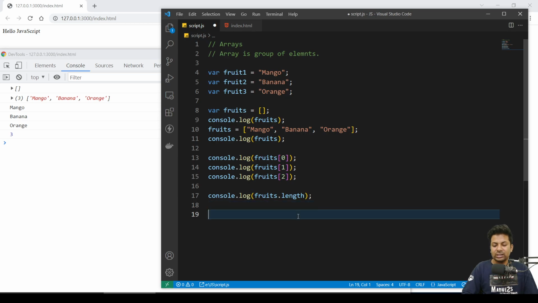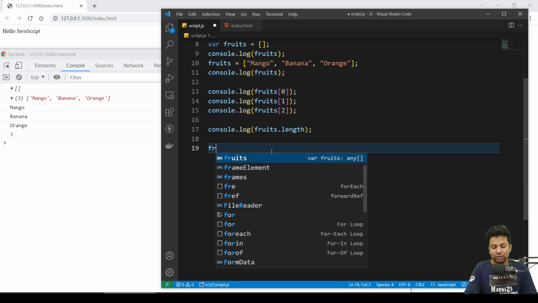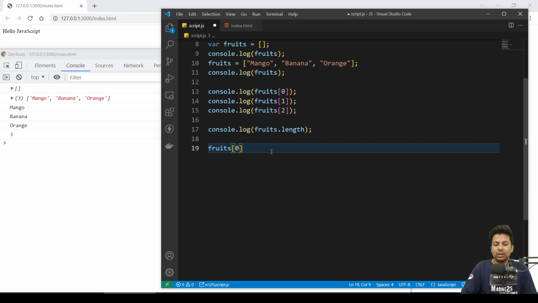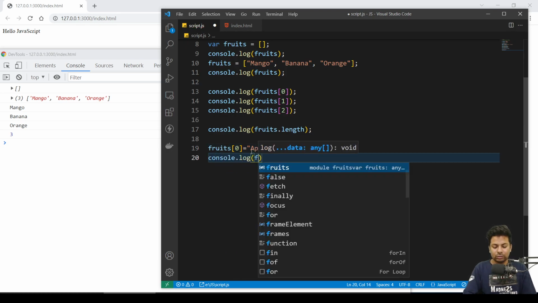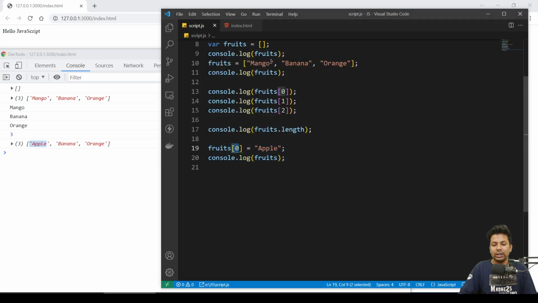Now suppose you want to change the data. Suppose you want to replace mango with something else. The way we assign data, you say fruits[0] equals apple. Console.log, see, now apple is here because on the 0 index, which was mango, I put apple. Now on the second index I'll put kiwi, and console.log fruits.